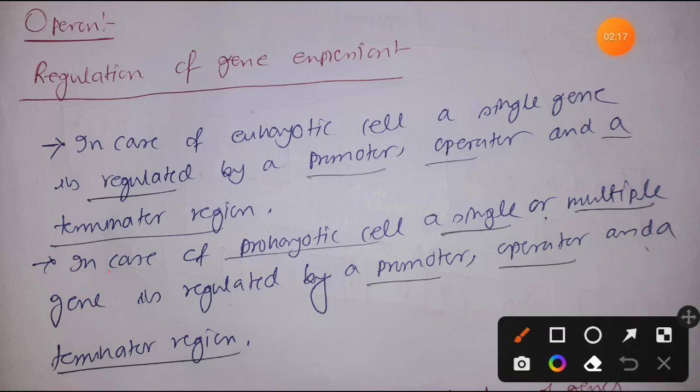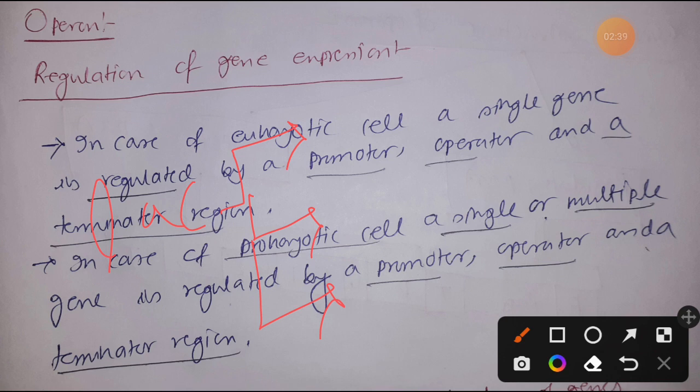For example, in case of lac operon, we have three genes. I am going to discuss these three genes with you all. These three genes are all regulated by one operon, and all of them are involved in lactose metabolism.